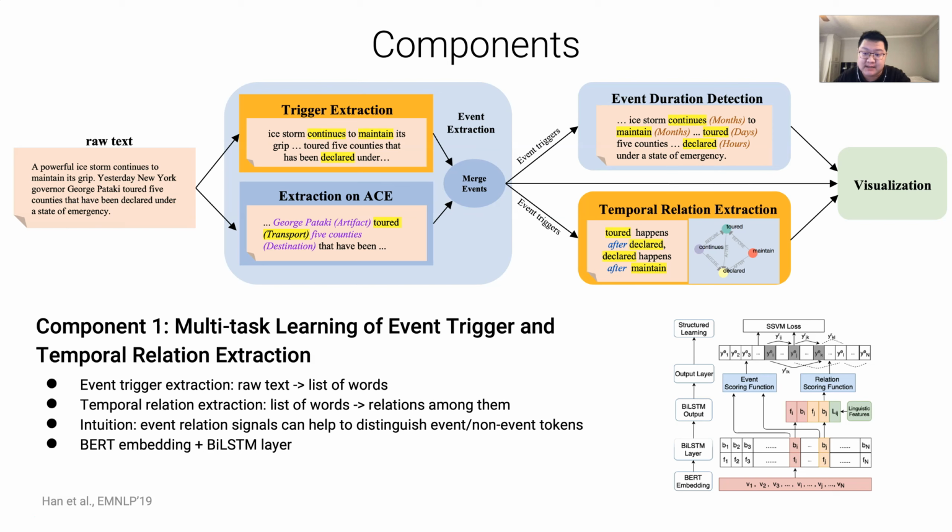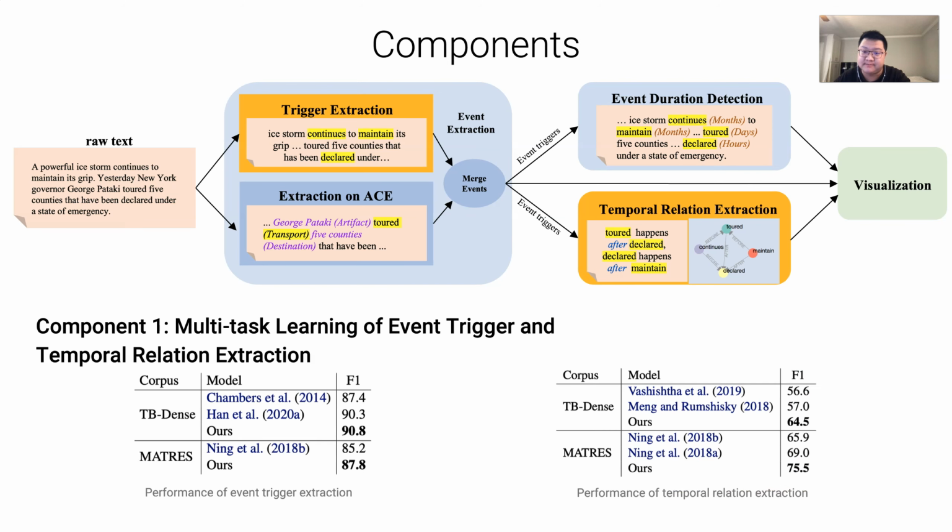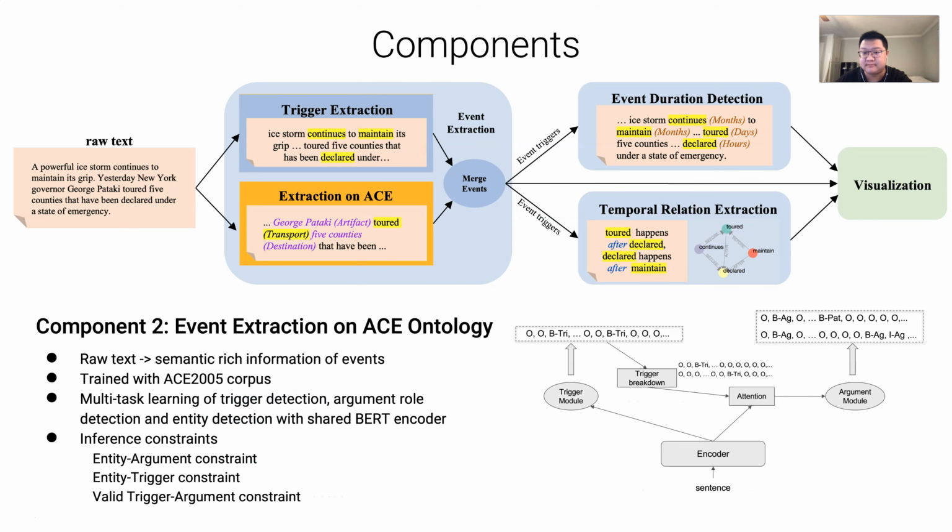This is a multitask learning framework to learn both tasks, and the model feeds BERT embeddings of the input text to a shared LSTM layer to encode task-specific contextual information. The performance of event trigger extraction on TB-Dense and MATRES achieves the best F1 scores. We also evaluate the temporal relation extraction module given golden events as relation candidates, and it achieves state-of-the-art performance.